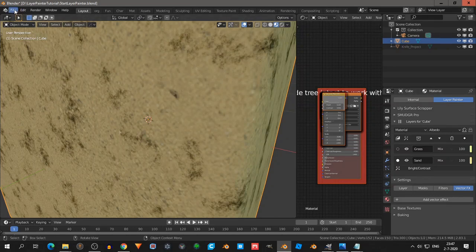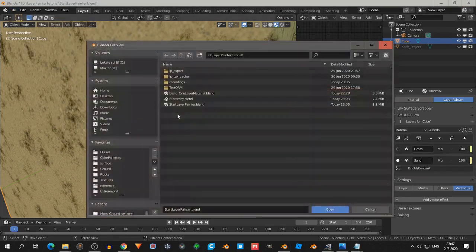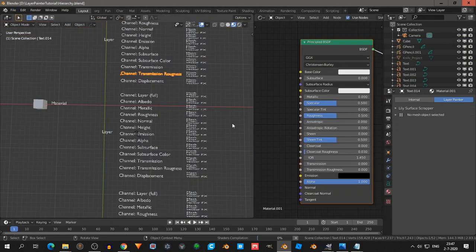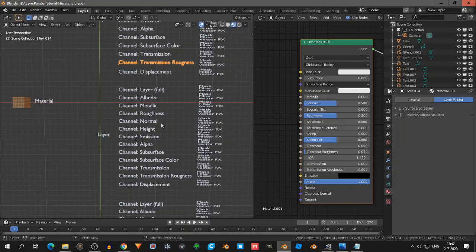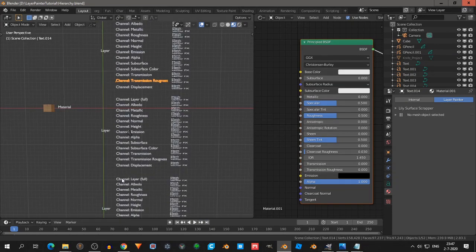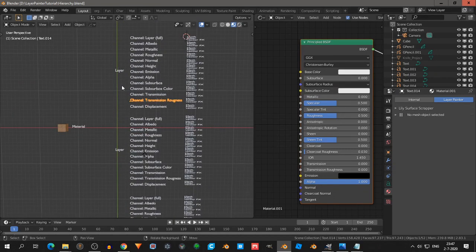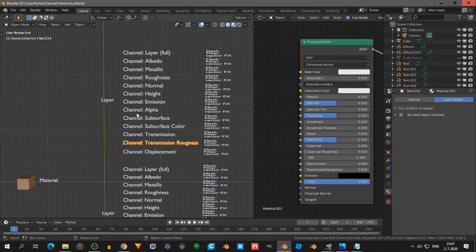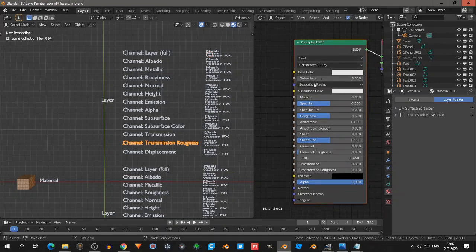Then maybe this will help you if I open something else. I show you this one. So I have a material, and a material in Layer Painter can have several layers on top, like in GIMP. In each layer, we have several channels. So then albedo, metallic, roughness, etc. It's like what you see in a shader.